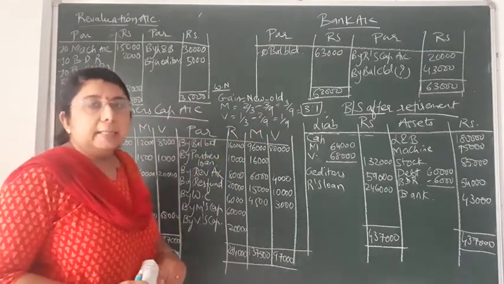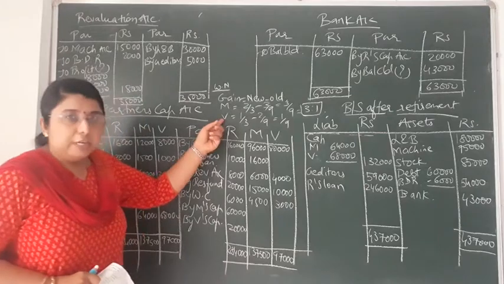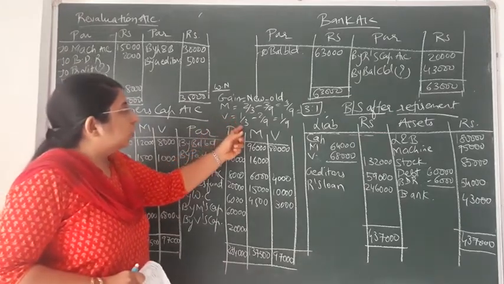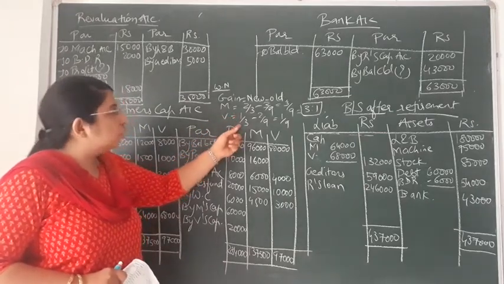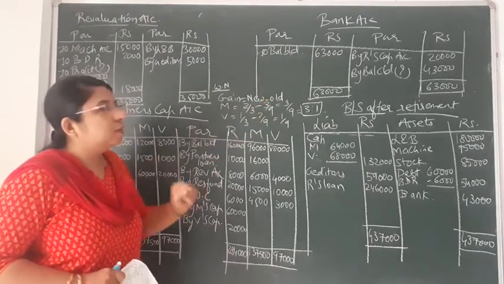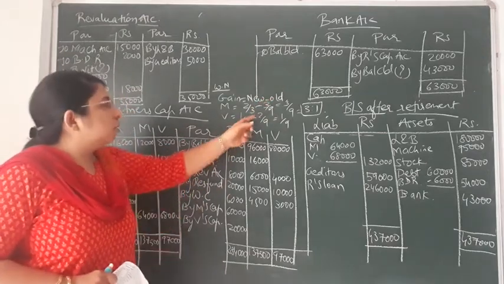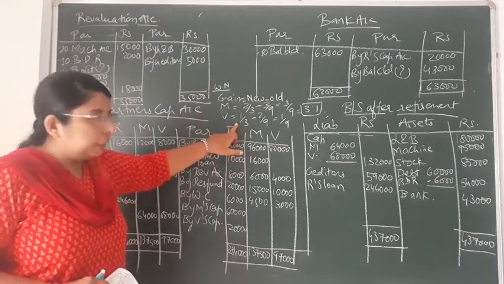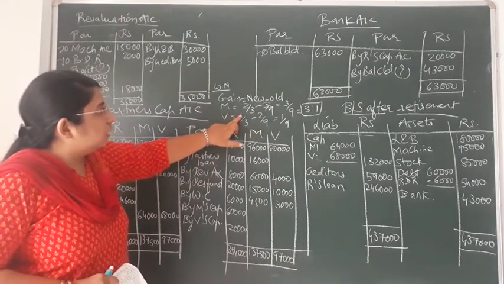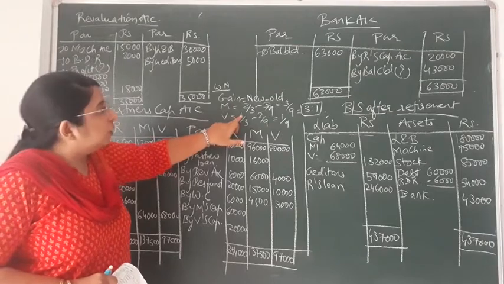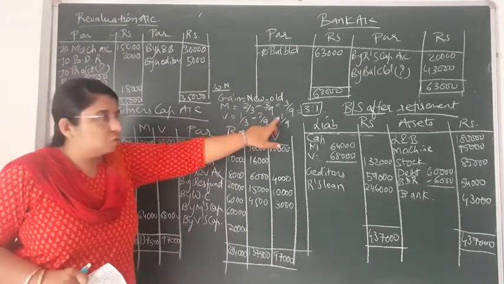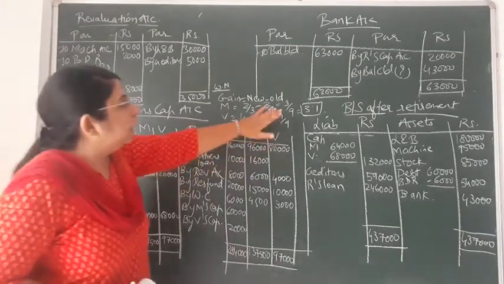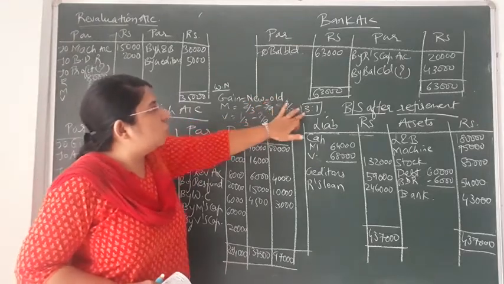So 3/9. In the same way for Virat, the new ratio is 2:1, so his share is 1/3, minus the old share from 4:3:2, that is 2/9. Again the LCM would be 9. So 3 3s are 9, 3 into 1 would come to 3, 3 minus 2 would come to 1. So 1/9. So the gaining ratio would come to 3:1.